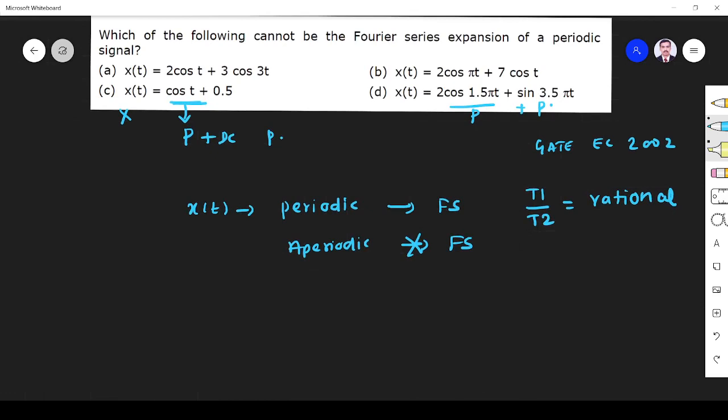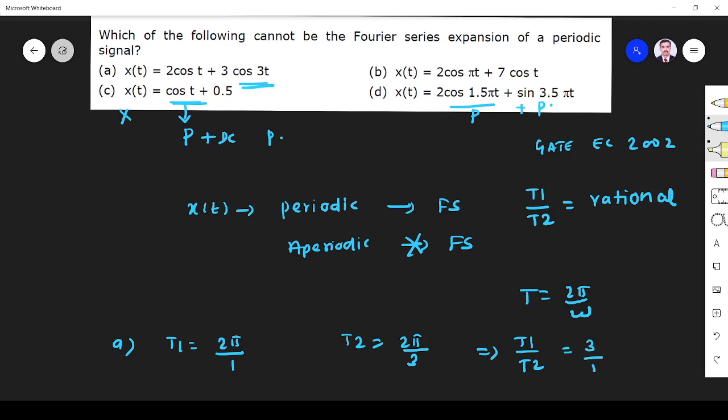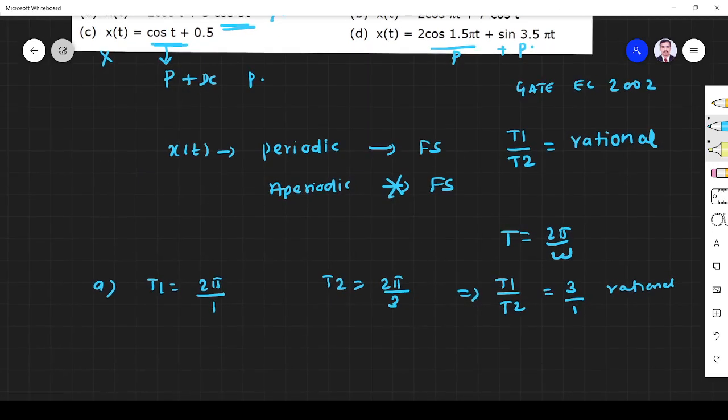So from A, you see what is the period of first signal? It is 2 pi by omega, omega is 1, so 2 pi. What is the period of this one? 2 pi by 3, because T is nothing but 2 pi by omega. So what is T1 by T2? T1 by T2 is 3 by 1. So it is a rational number. So since it is a rational number, it is periodic. So this is also not the answer. The question is cannot be, right? So cannot be is not can be.